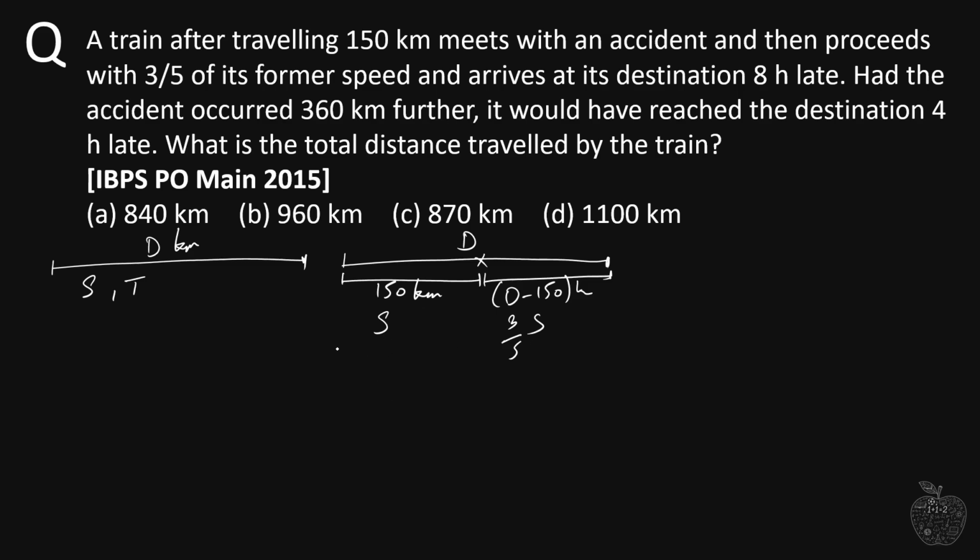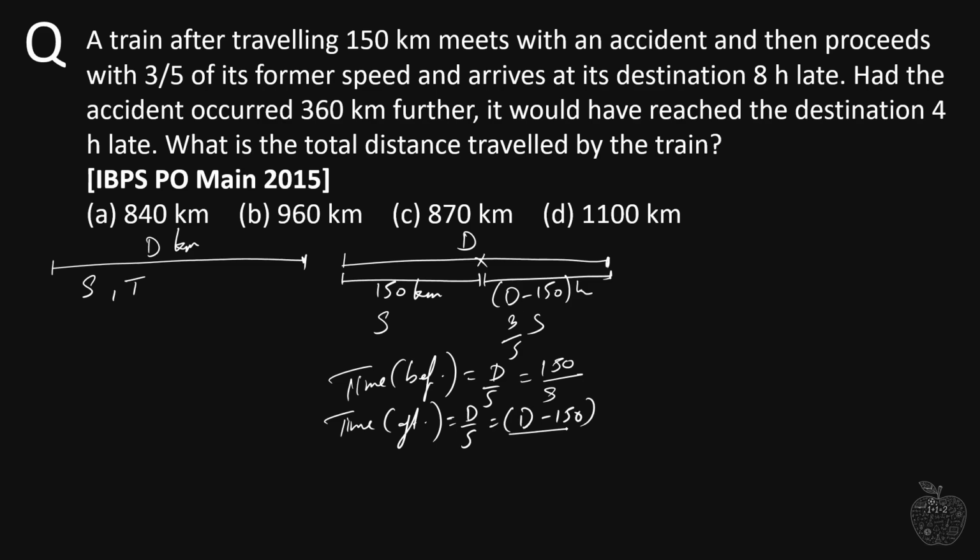Time taken by the train before the accident. So what will that be? We know that time is equal to distance upon speed. So here distance is 150 kilometers divided by speed, which is s. And time taken by the train after the accident would be again distance upon speed. Here distance is d minus 150 divided by speed, which is 3s by 5. So 3s divided by 5, and this 5 will go in the numerator and gets multiplied here.